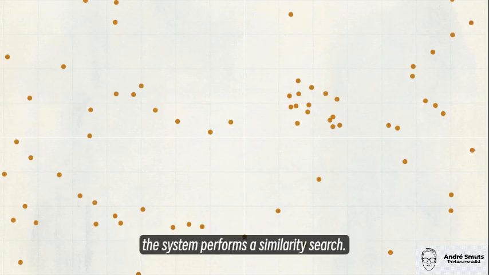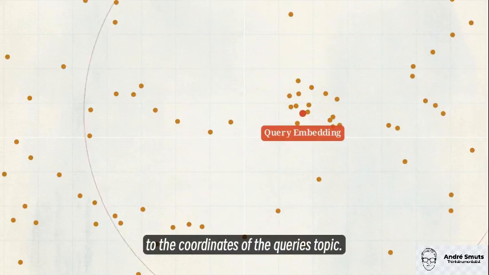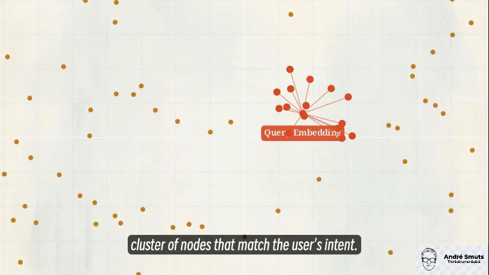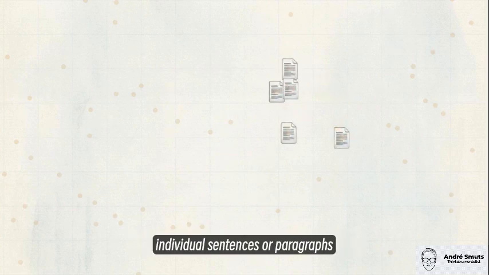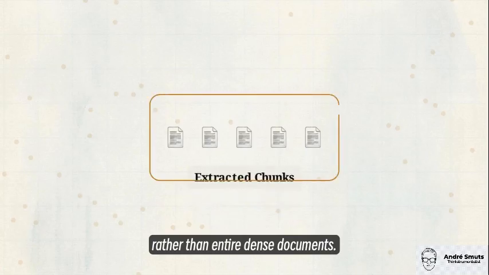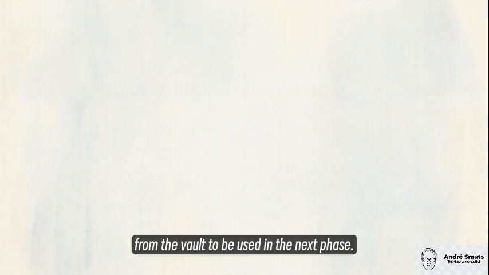When a query arrives, the system performs a similarity search. It scans the space for document nodes closest to the coordinates of the query's topic. The scan highlights a specific isolated cluster of nodes that match the user's intent. The system extracts specific chunks of text, individual sentences, or paragraphs, rather than entire dense documents. These document chunks are then pulled from the vault to be used in the next phase.